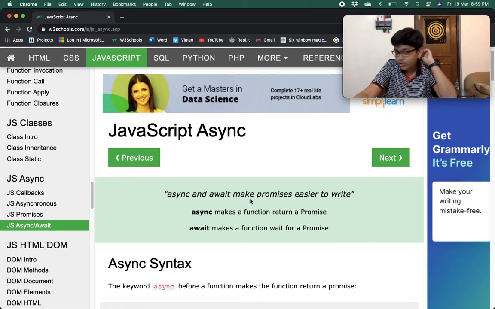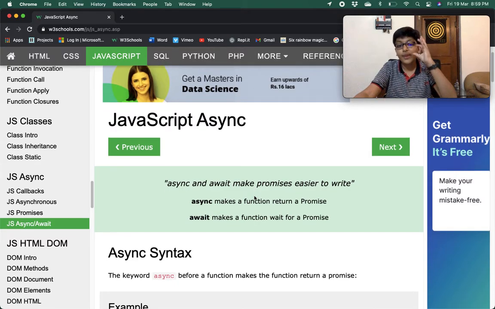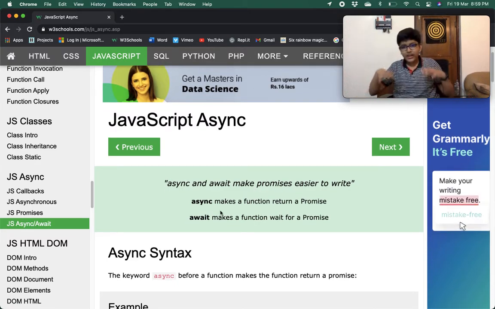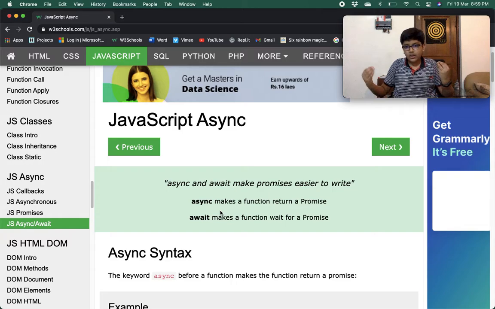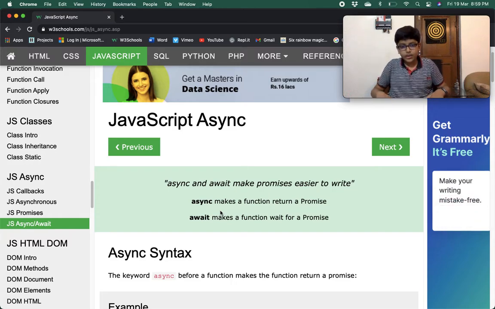Async makes a function return a promise, and await makes a function wait for a promise. Basically, async is the promise, the producing code, and await is the then part, the consuming code.